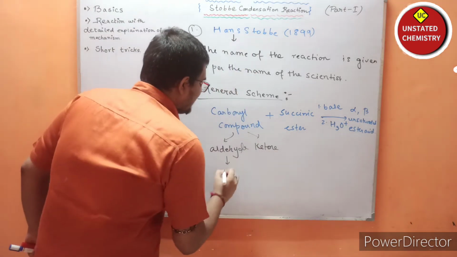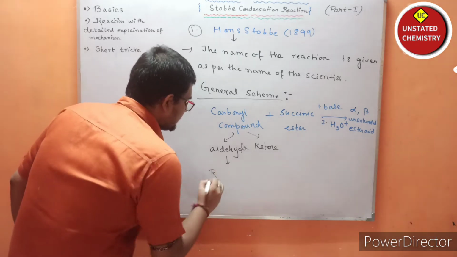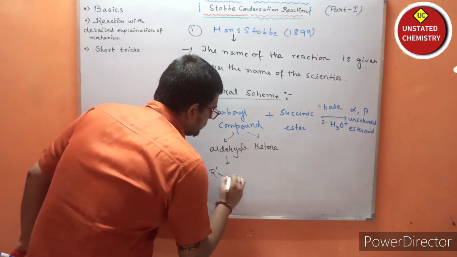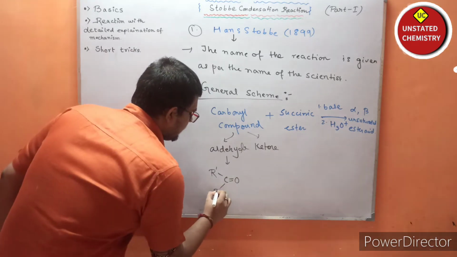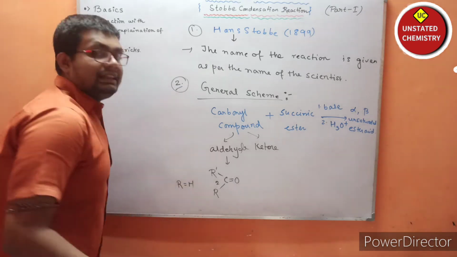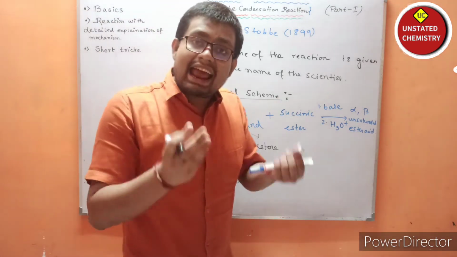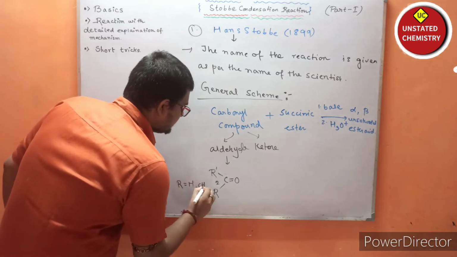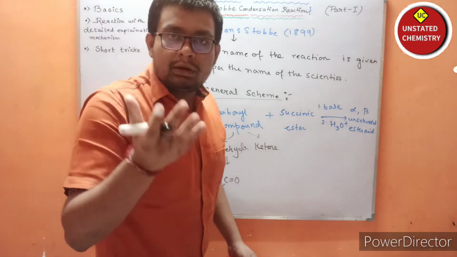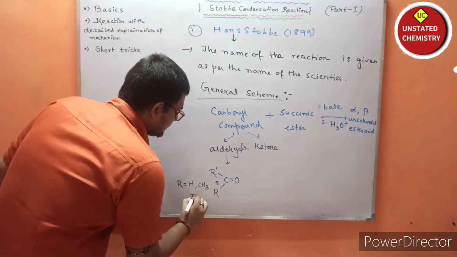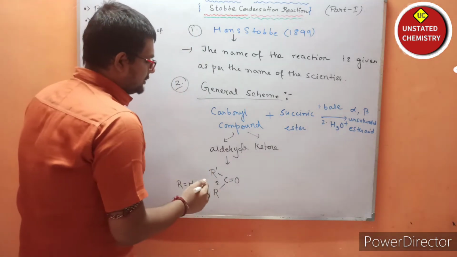If we write the structure in general, it is R1 single bond carbon double bond O and R2. If R2 is H, it is called an aldehyde. If R2 is CH3, then it is a ketone.